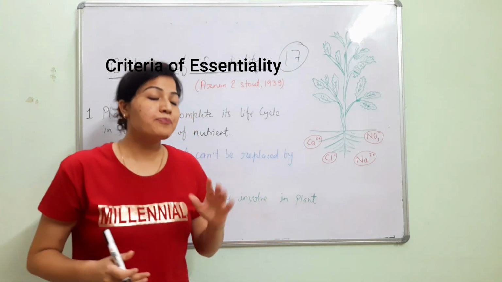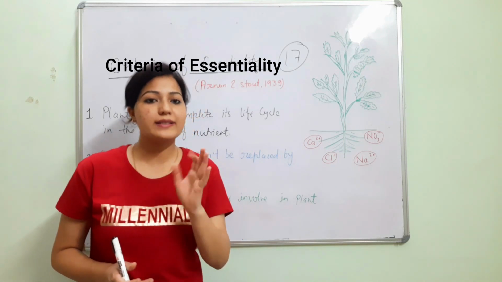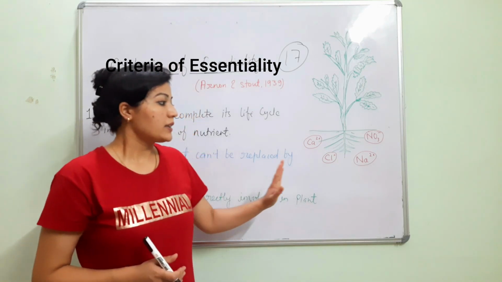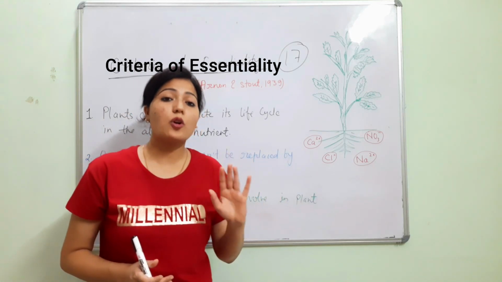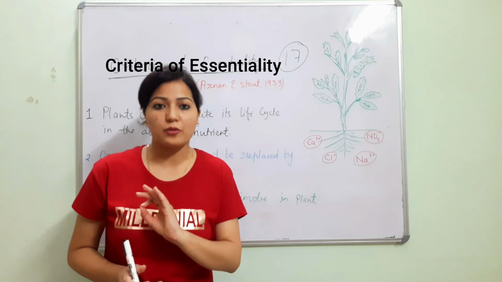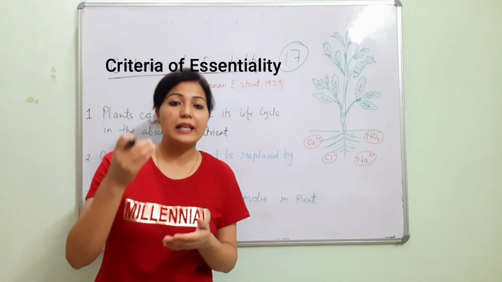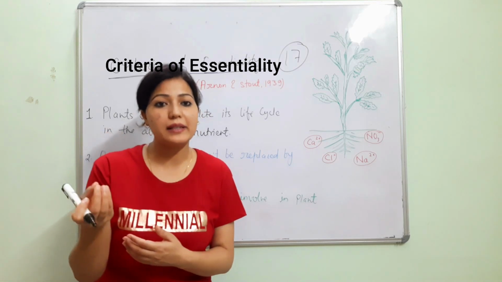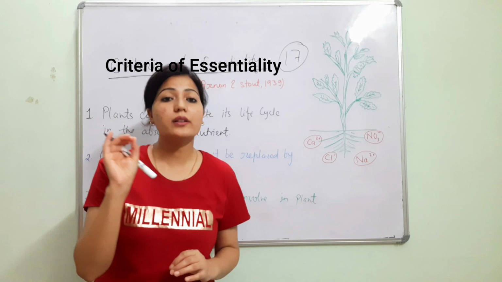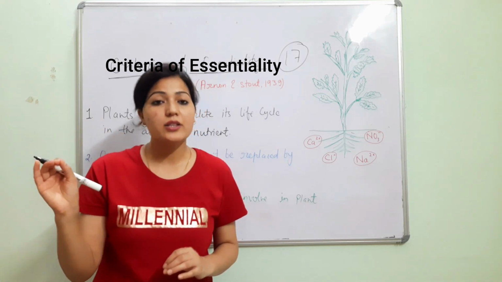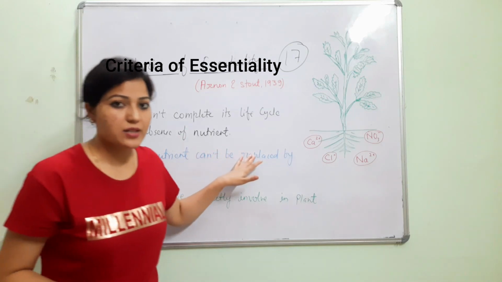For example, if boron is deficient in a plant, the plant will not complete its life cycle, because boron plays a very important role in pollen formation. In this case, the seed can germinate, leaf emergence can take place, and even vegetative growth can take place, but the plant will not produce a seed. I hope you understand the first criterion of essentiality.